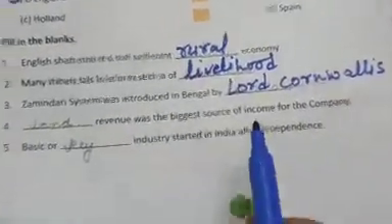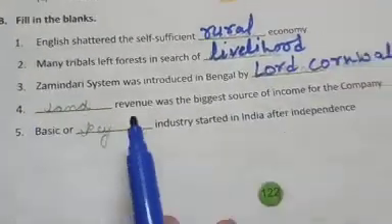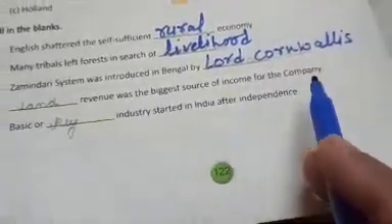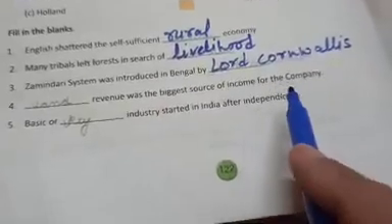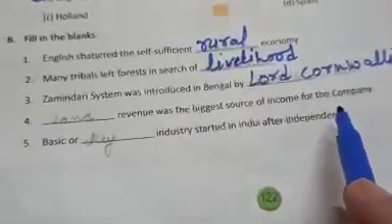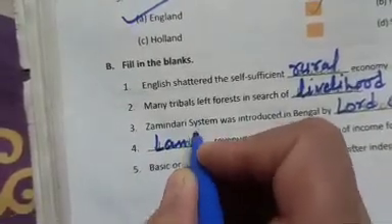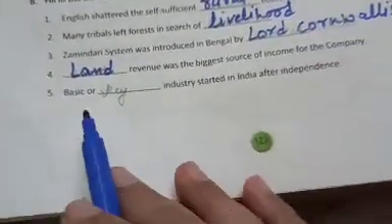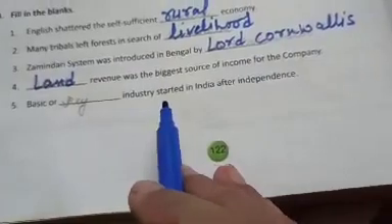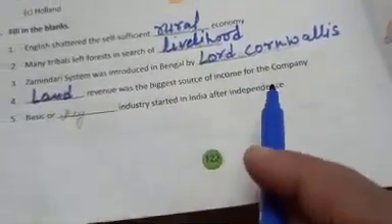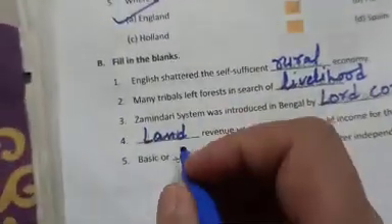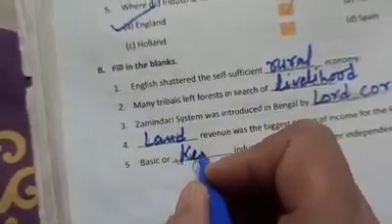Then next, dash revenue was the biggest source of income for the company. Company means here the East India Company. Which revenue was the biggest source? Land revenue. Then basic or dash industry started in India after independence. Basic or key industries.